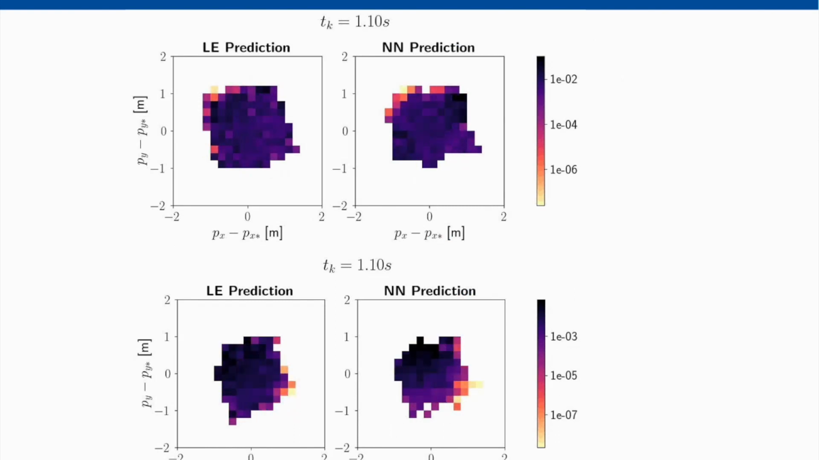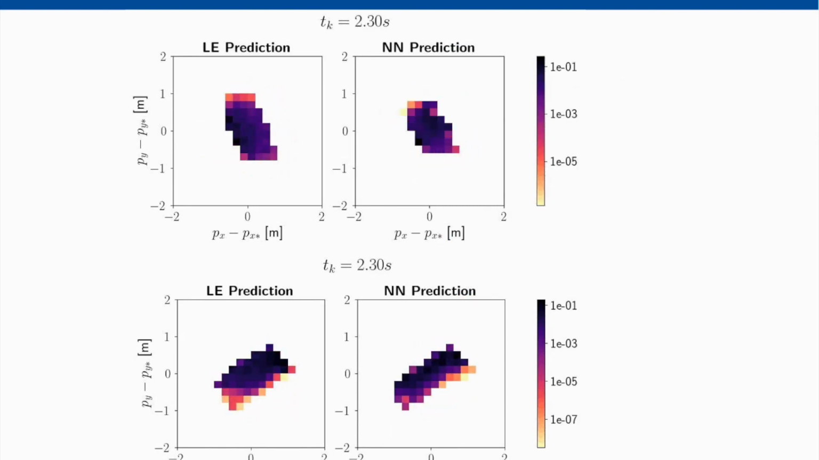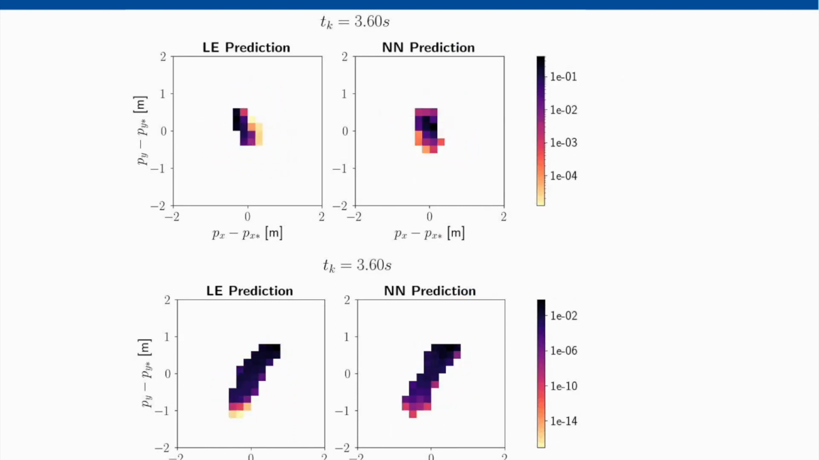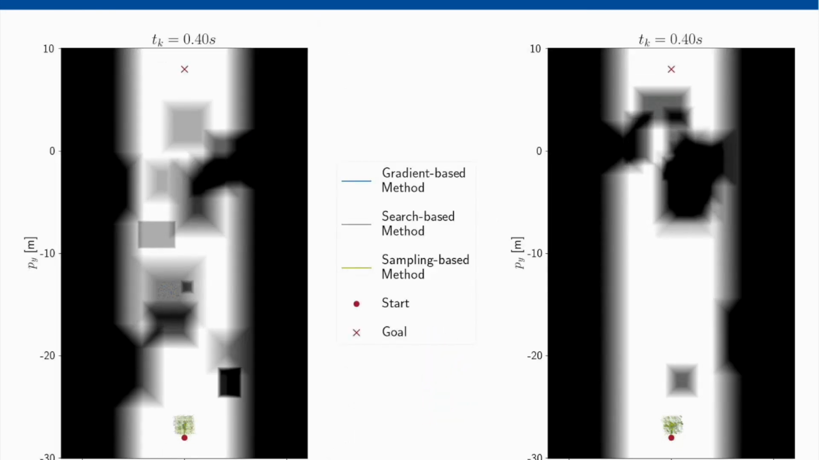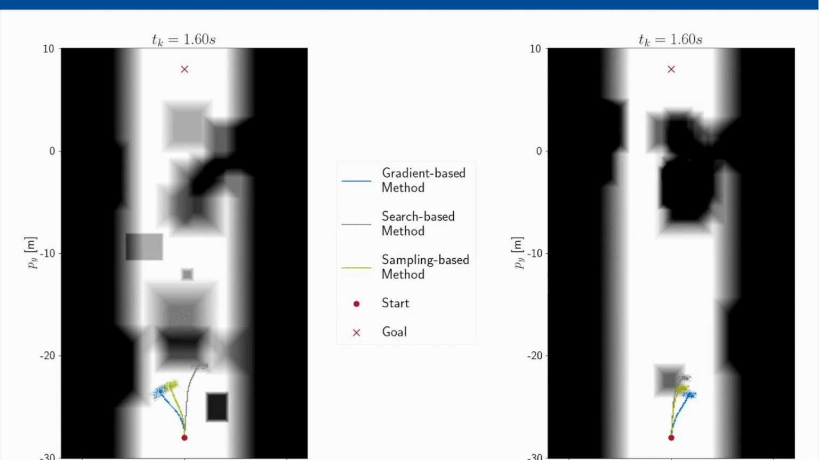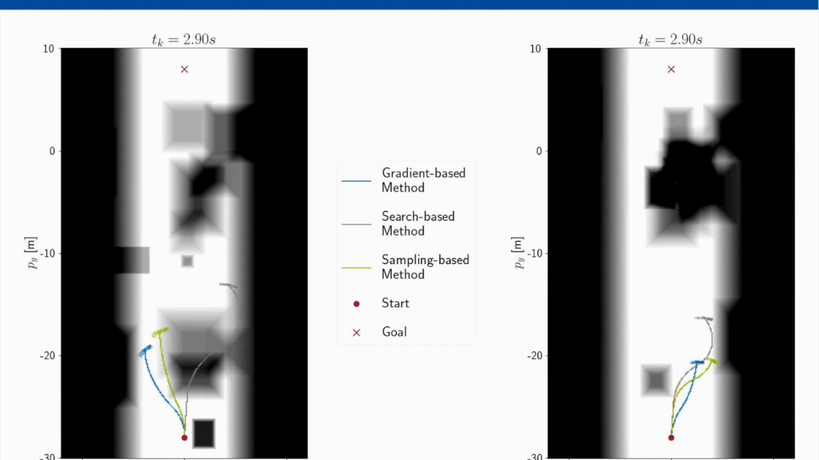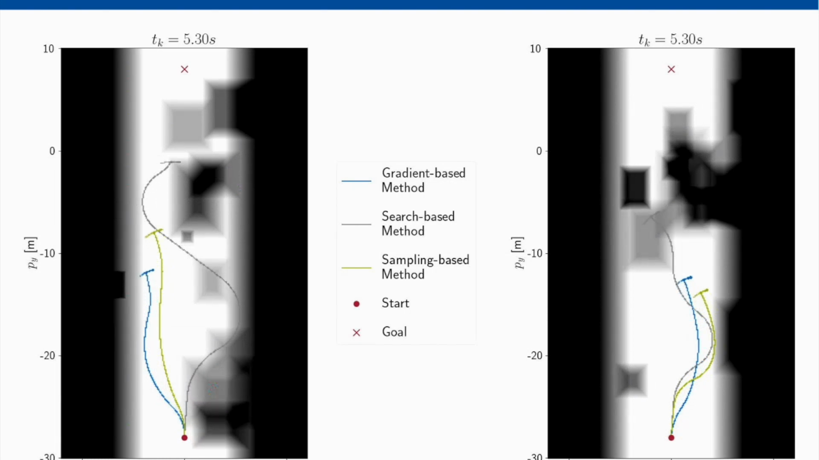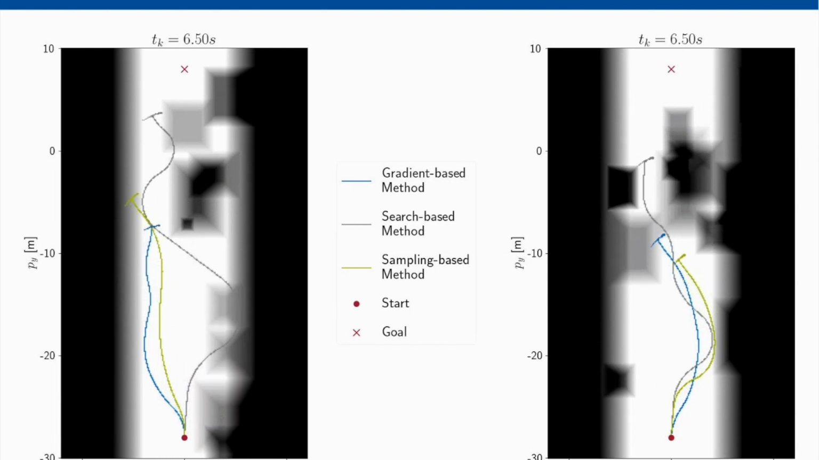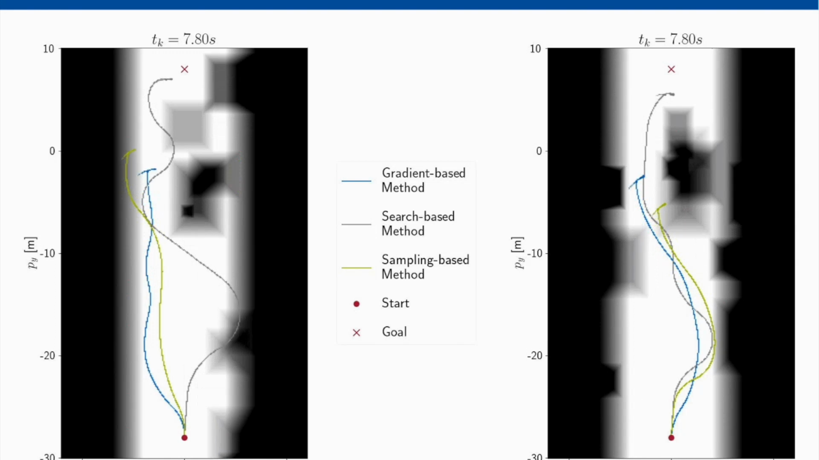Here, we can see the performance of our neural density predictor against the numerical approximation for the solution of the Liouville equation of the system dynamics. To evaluate the performance of our reference trajectory generator, we compared our method against two popular methods, a sampling-based method and a search-based method. We can see that our method generalizes the reference path with minimal control action when compared to the other two methods.